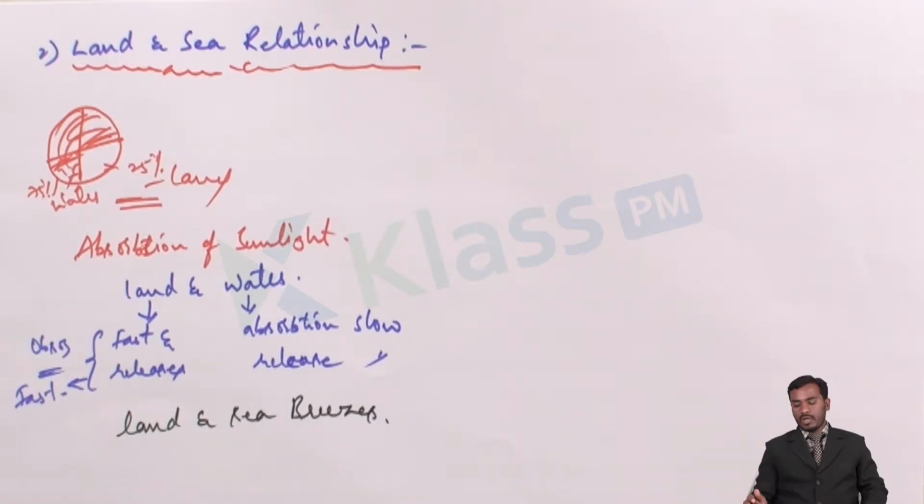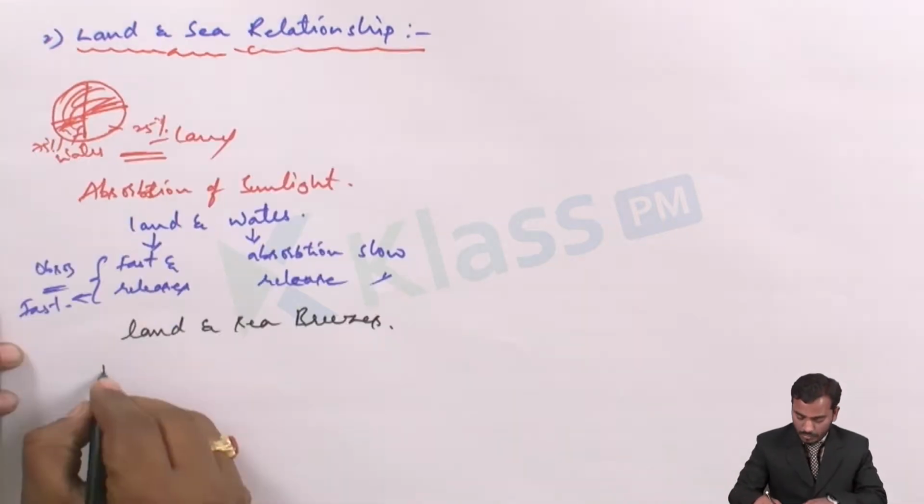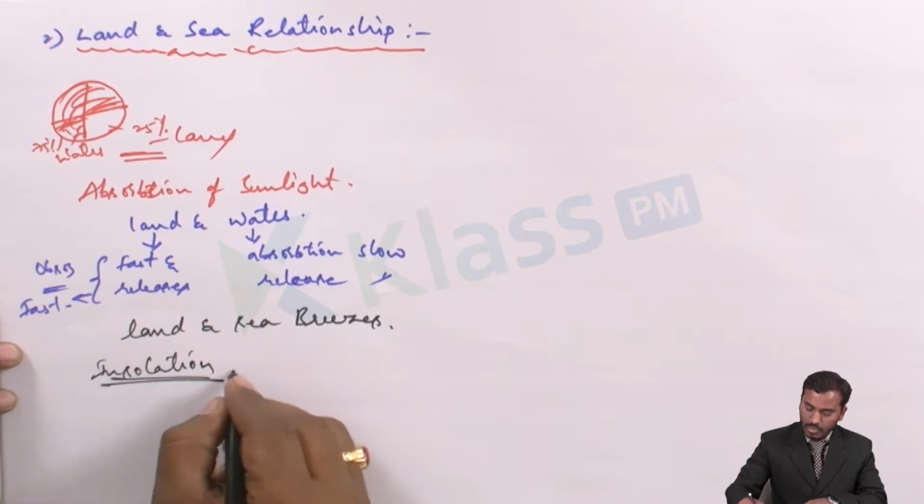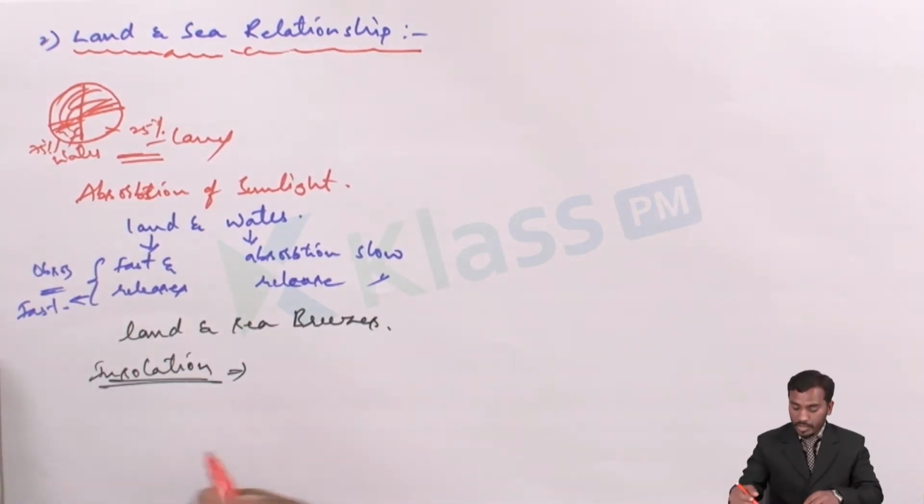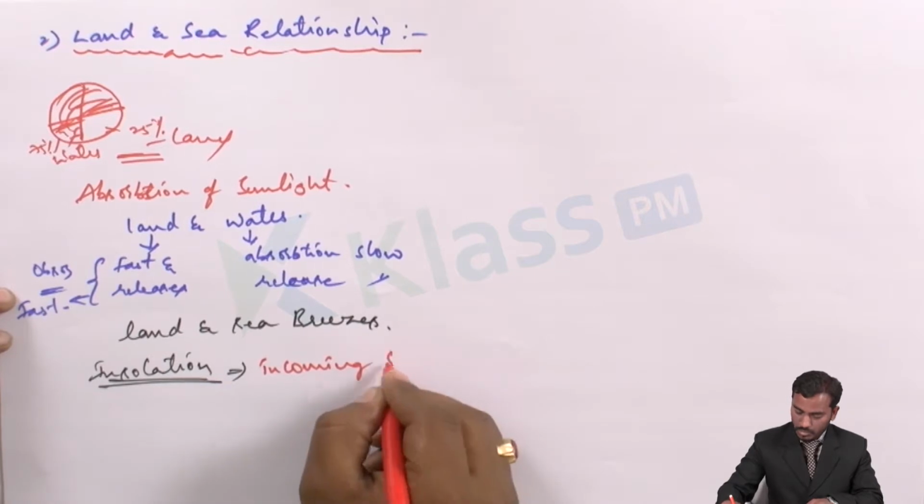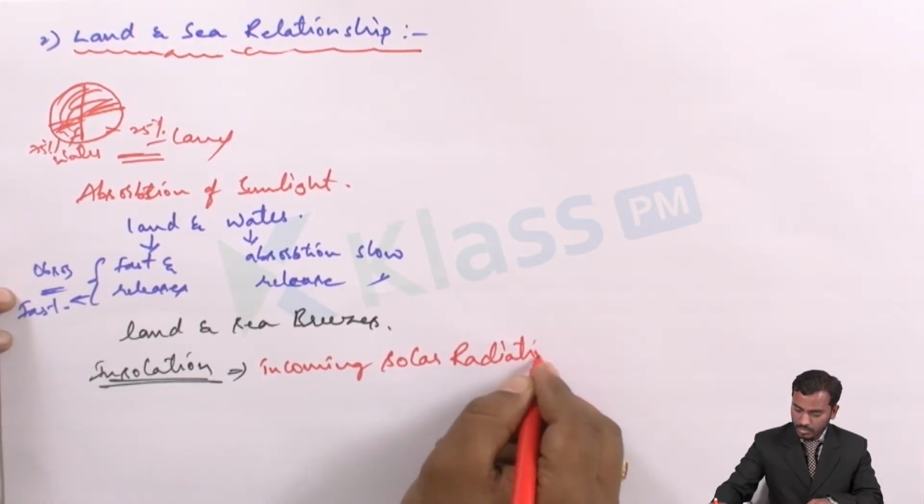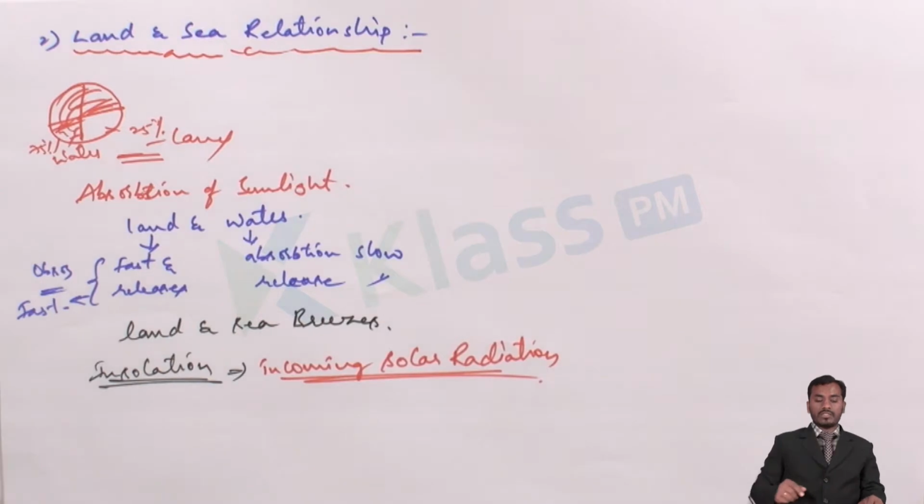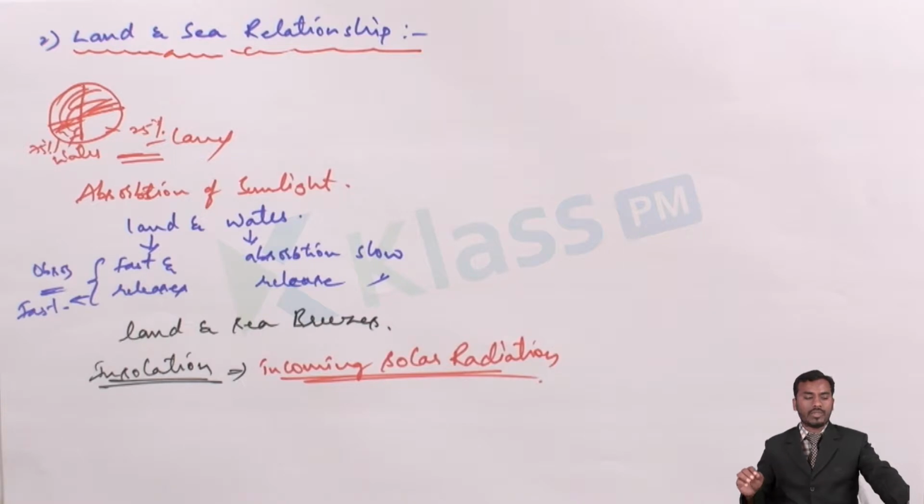Not only this, even the intake of heat, the absorption of heat, is what we call insolation. What is meant by insolation? Incoming solar radiation is called insolation. So the amount of heat received and absorbed by the earth is also called insolation. Even that has its effect on the climatic conditions of a particular area. So these are the things affecting the land and sea relationship.